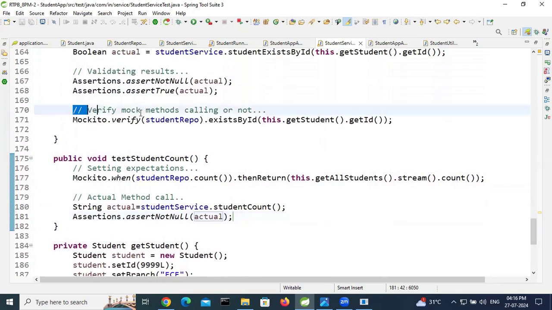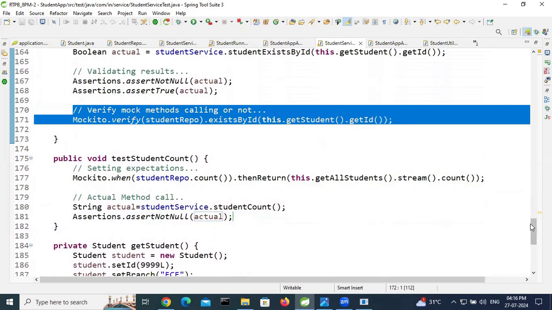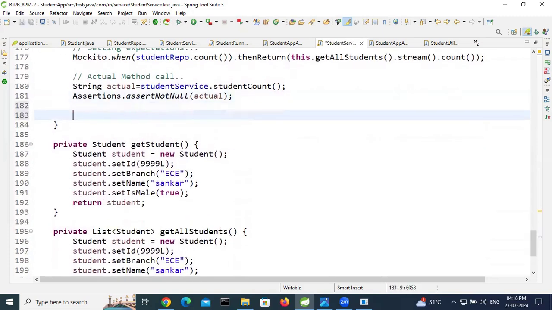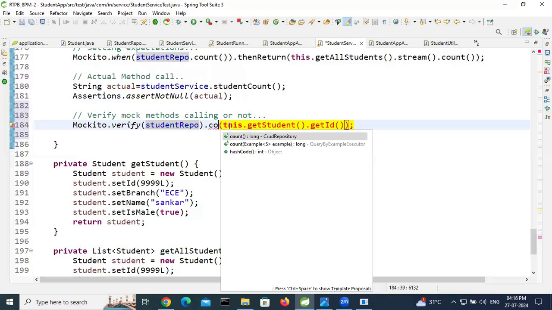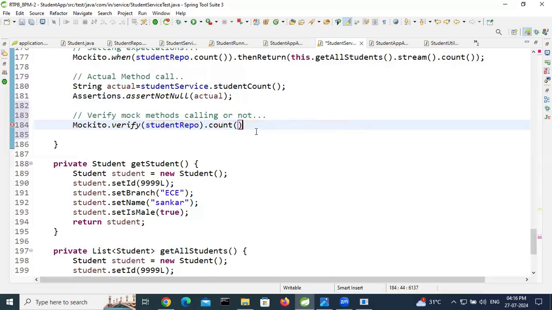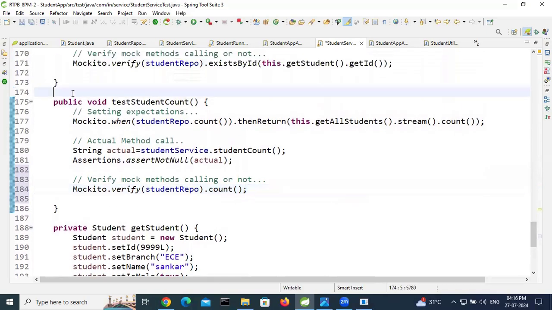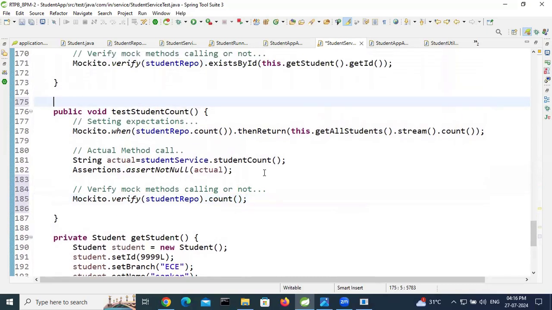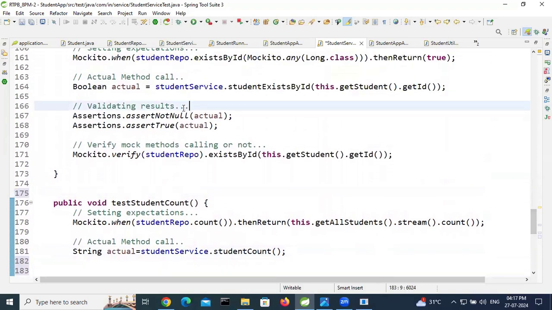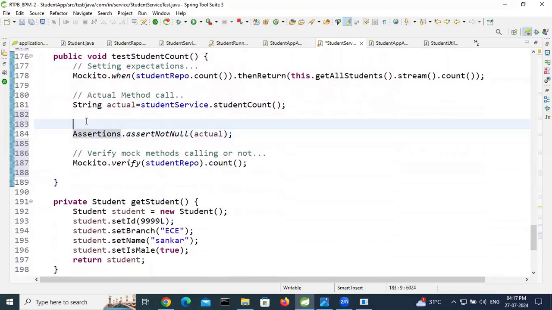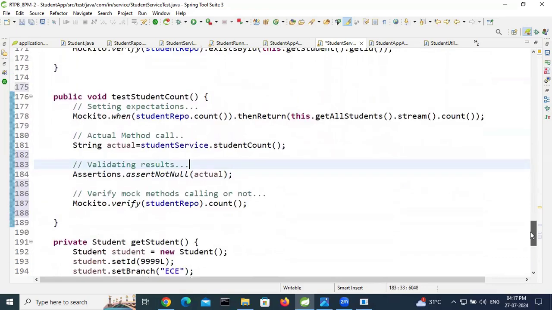After that, verify the mock methods are being called. Control C. Here Mockito dot verify student repo, method name count, with no parameters. If it is working as expected, then we can add another assert condition. This is one assert condition, validating results.